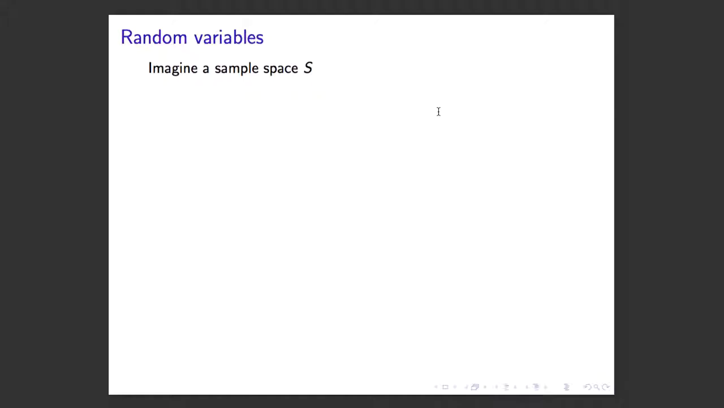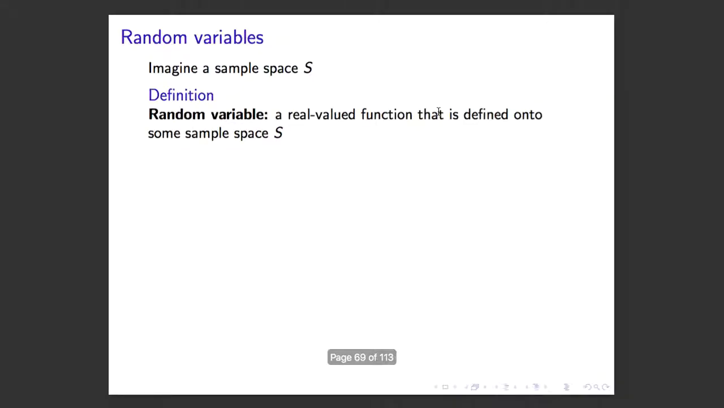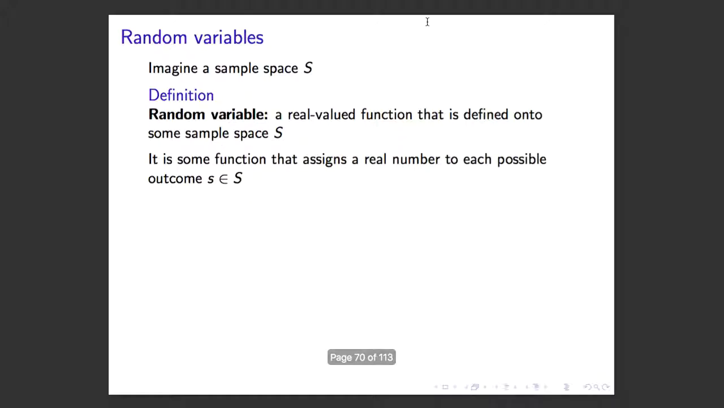Okay, so let's talk about random variables, which we'll get into a little bit more in the next chapter. Imagine a sample space S. We can define a random variable as a real valued function that is defined onto some sample space X. Again, we don't know what the function actually looks like. We just know that there's some mathematical equation there that helps us define this random variable. It is some function that assigns a real number to each possible outcome S within the set of X.